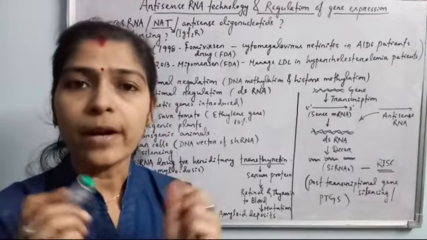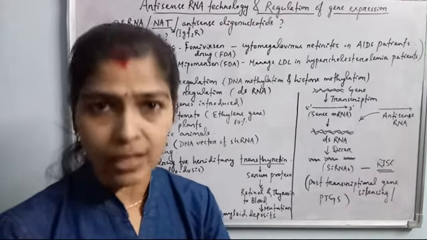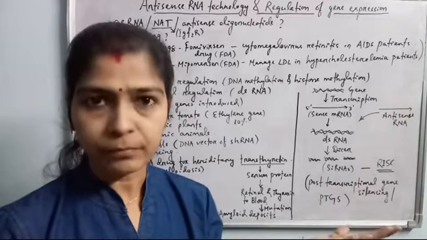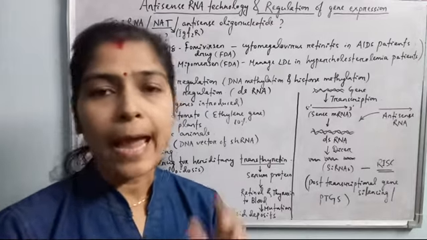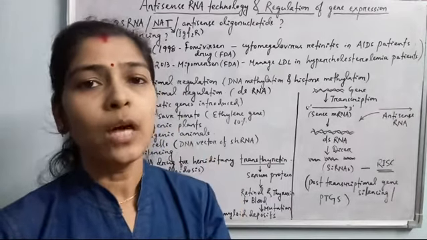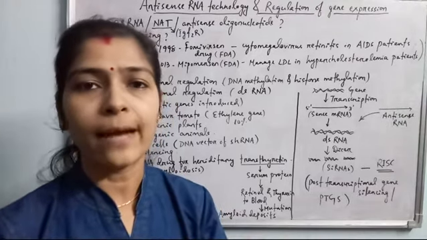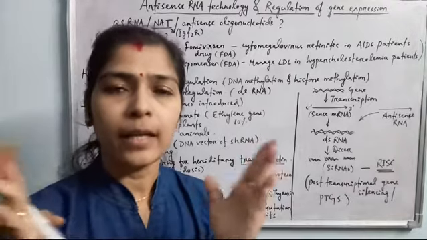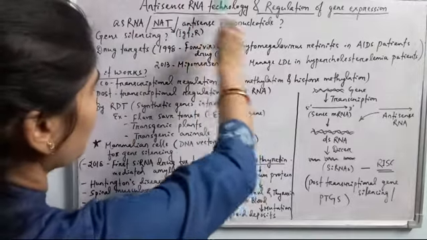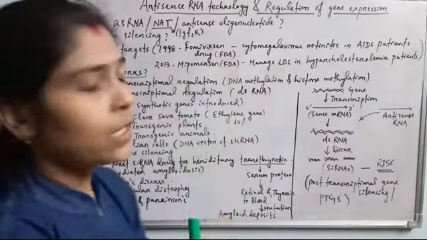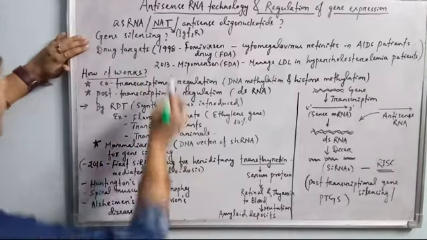As it is double stranded, one of the strands of the DNA, the antisense strand or template strand, synthesizes the sense mRNA. From the other strand, we can synthesize a cDNA, the complementary DNA, and it can be incorporated into transgenic animals and transgenic plants so that antisense RNA can be produced, and the sense and antisense mRNA can pair, forming the duplex mRNA. Okay, so see, this is antisense oligonucleotide. It is nothing but a single stranded DNA which is synthesized in the laboratory condition. Okay, so how does gene silencing occur?